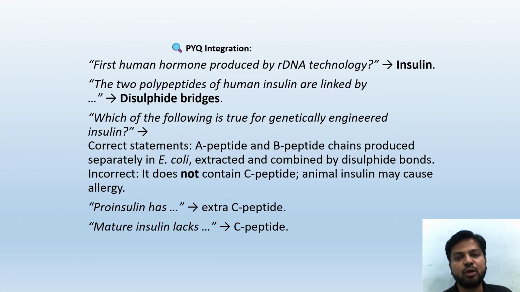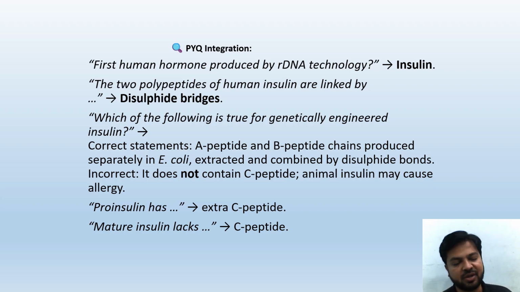First, human hormone produced by rDNA technology: insulin. The two polypeptides of human insulin are linked by disulfide bridges. Which of the following is true for genetically engineered insulin? Correct statements: A peptide and B peptide chains produced separately in E. coli. True. Extracted and combined by disulfide bonds. True. Incorrect is: it does not contain C peptide.